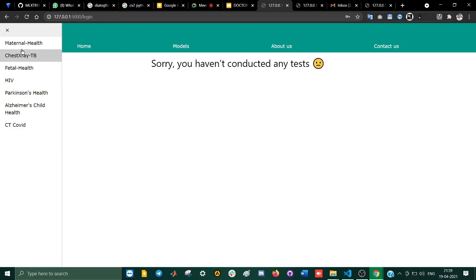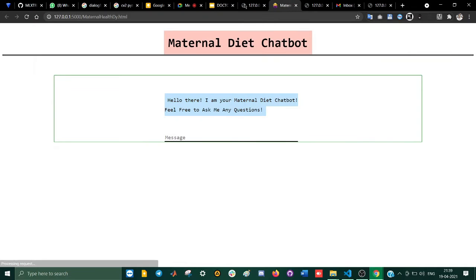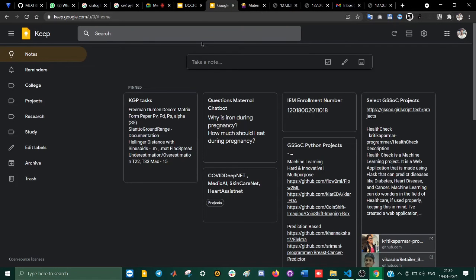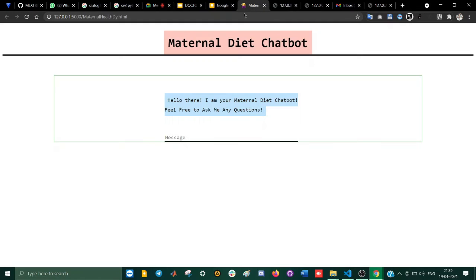Now we'll move on to the second model, maternal health. That is the chatbot we have. Hello there, I am the maternal diet chatbot. Feel free to ask me any questions. I prepared a couple of questions for this chatbot, and I'll copy and paste them right here, and we can chat in real time with it.